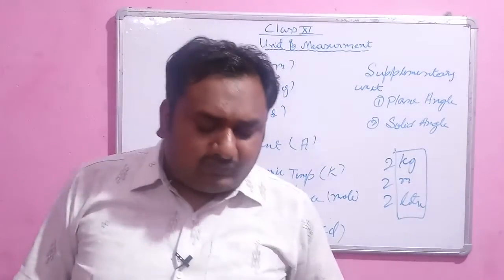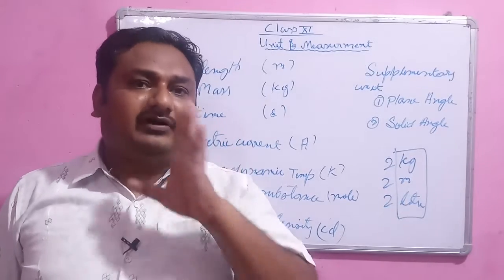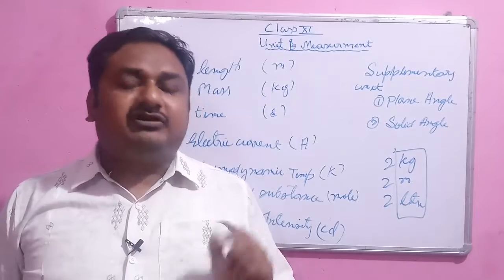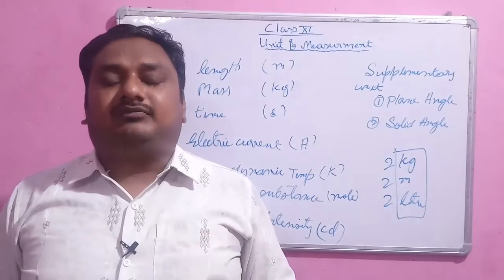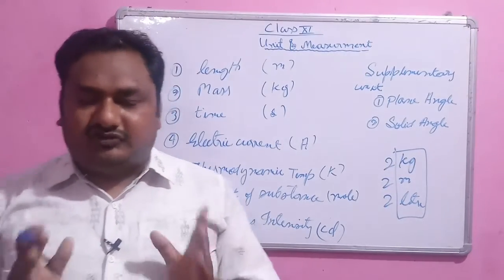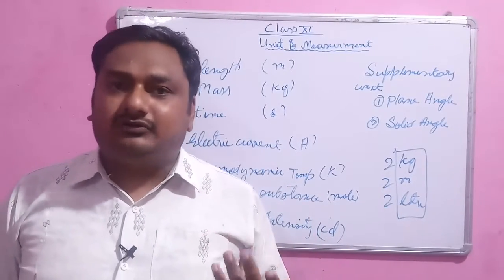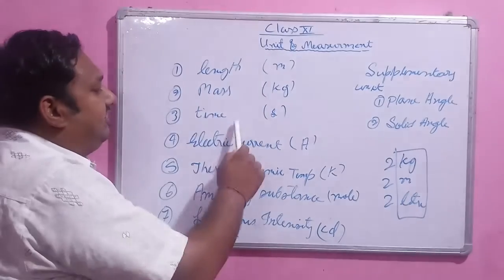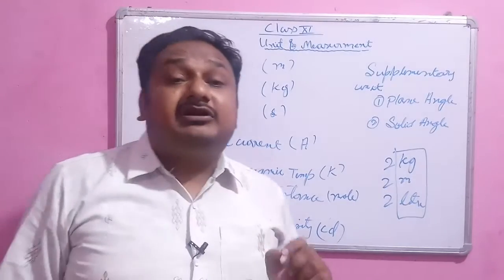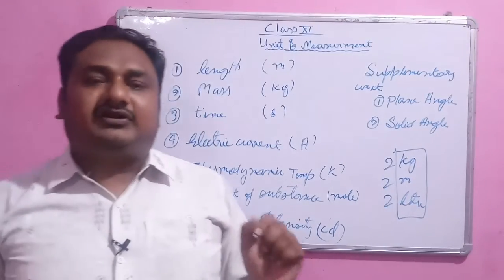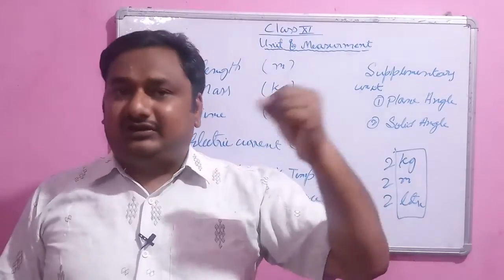So we have some physical quantities, out of which there are 7 fundamental units. Now you are thinking, what are fundamental units? We have 7 fundamental units I have written down, but the question is what are fundamental units? So look at this: length, mass, time, electric current, thermodynamic temperature, amount of substance, and luminous intensity. A unit is said to be a fundamental unit only and only when it does not depend on the other unit for its manifestation.